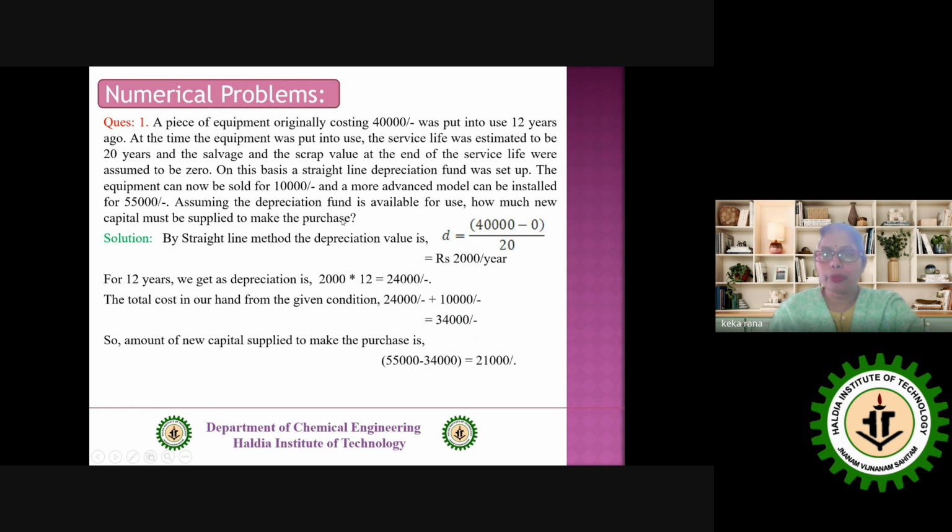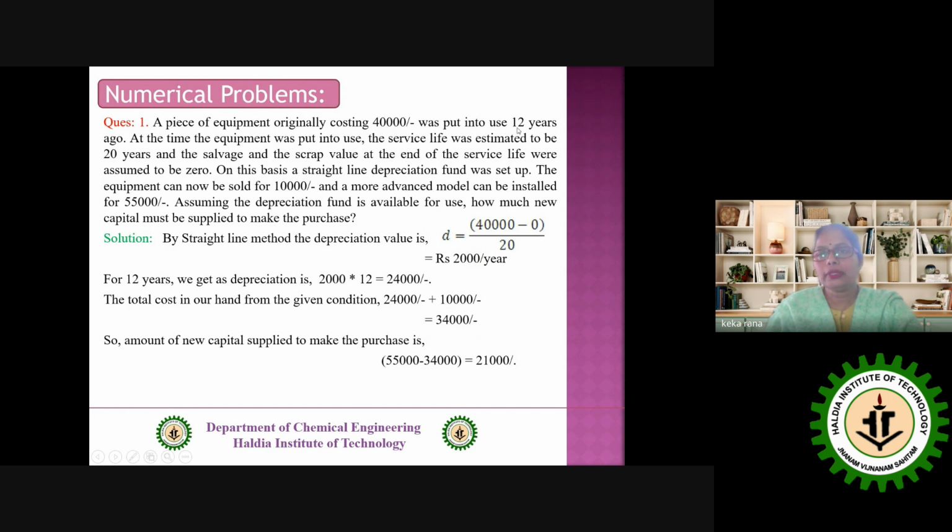That is the problem statement. Now go for the solution. First see here the straight line method is declared. So we have to find out the straight line method depreciable value, that is D. Now V we know, 40,000 is given, and the salvage value given here is 0. So Vs is equal to 0 and the service life is given here as 20 years. So (V minus Vs) by n equals 2,000 rupees per year.